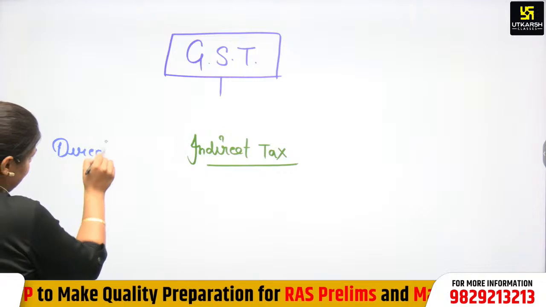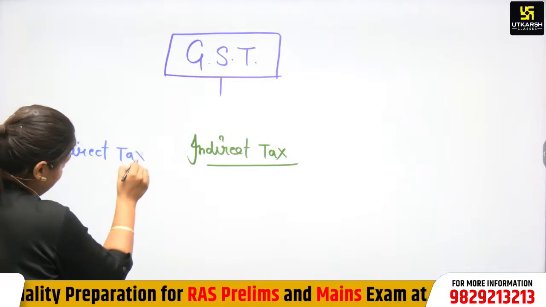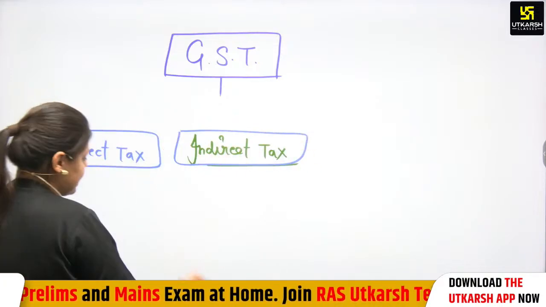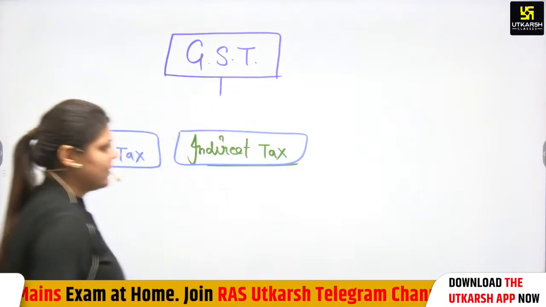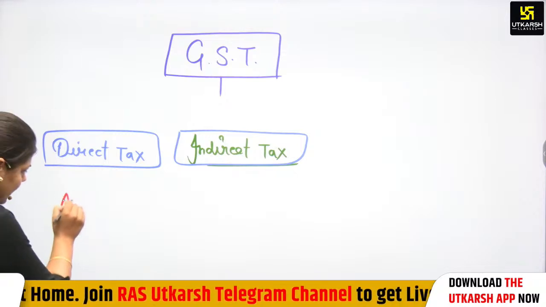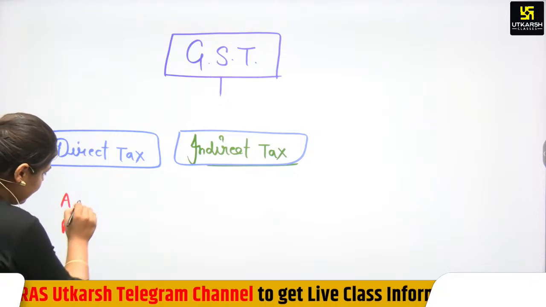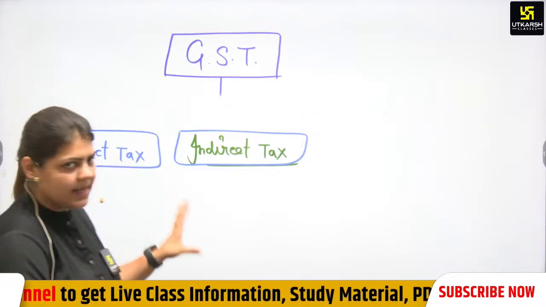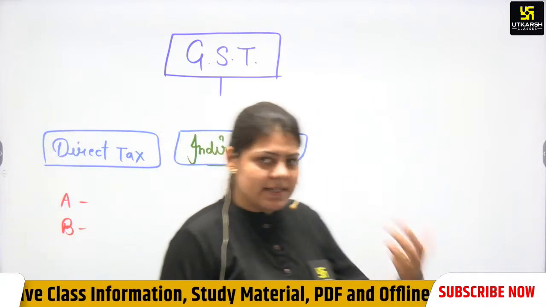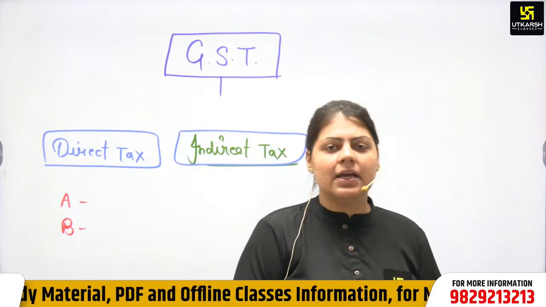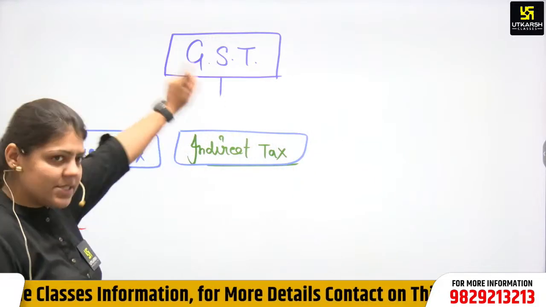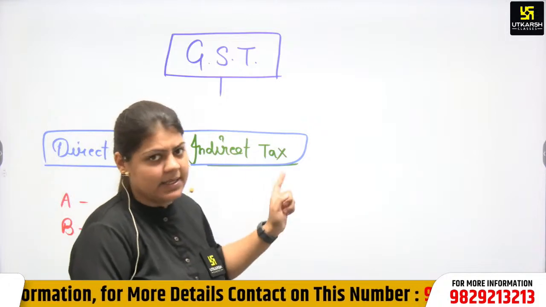A short brief on direct tax and indirect tax. There is a big difference between what a direct tax is and what an indirect tax is. For example, if the impact of tax and the incidence of tax are on the same person, then it is a direct tax. And if the impact and the incidence of tax are on different persons, then it is an indirect tax. So GST is an indirect tax, not a direct tax.